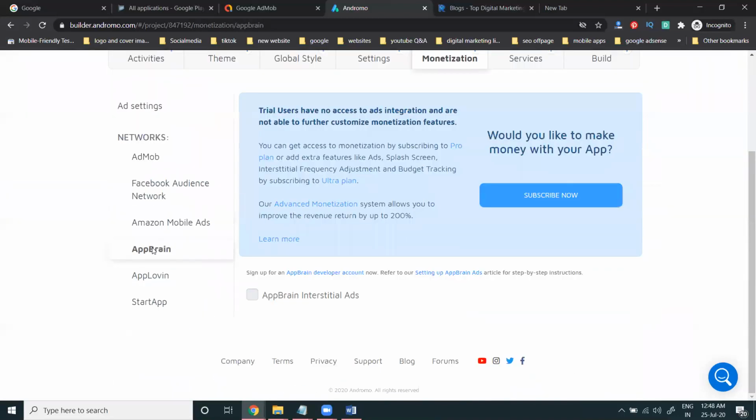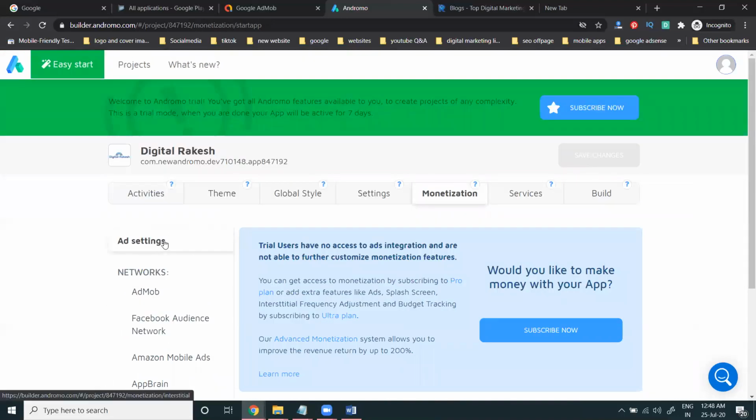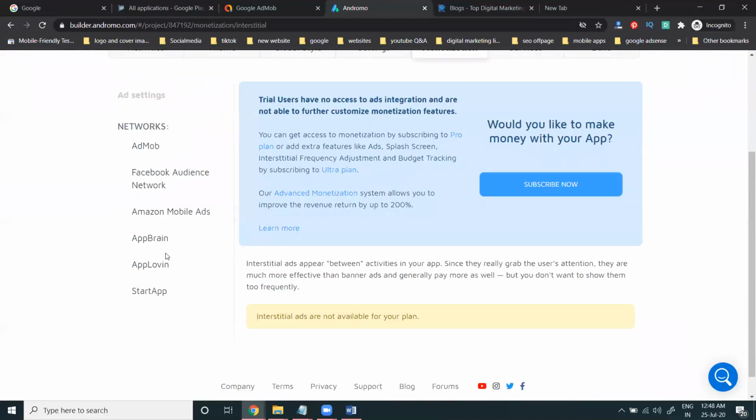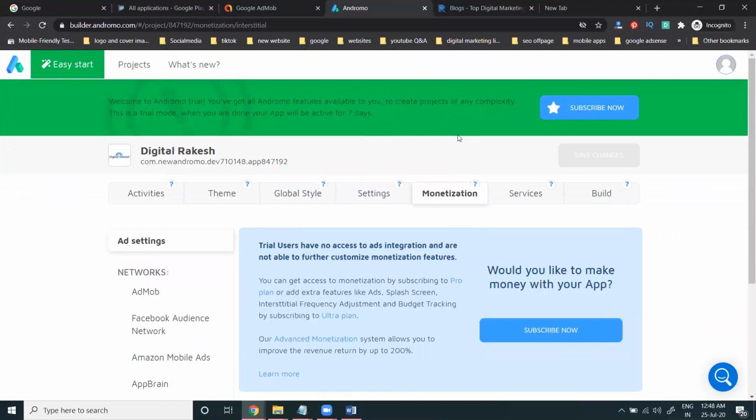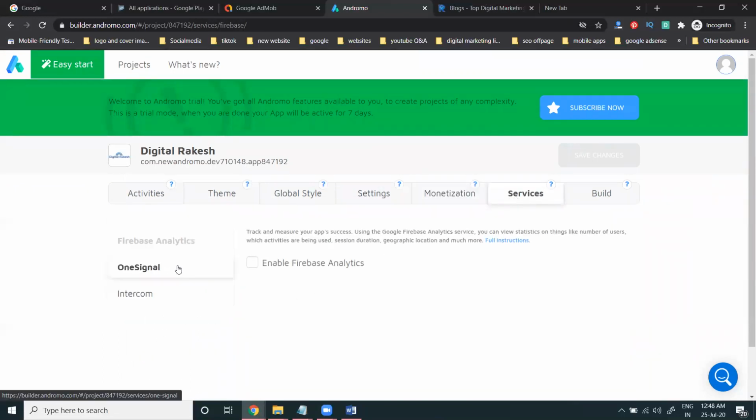App Brain. These are all the particular websites for earning money from the ad setting option. Trial users have no access to ads integration and are not able to further customize the monetization feature. So when you subscribe to this feature, you can enable earning through the app and services also.